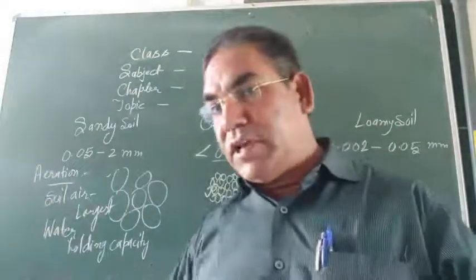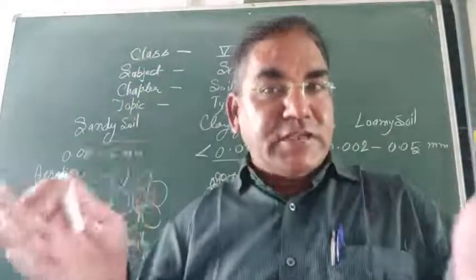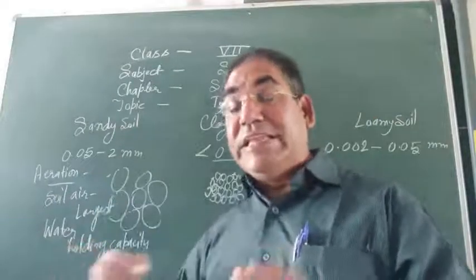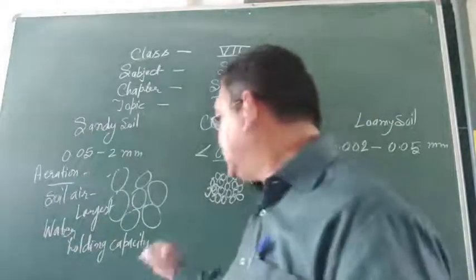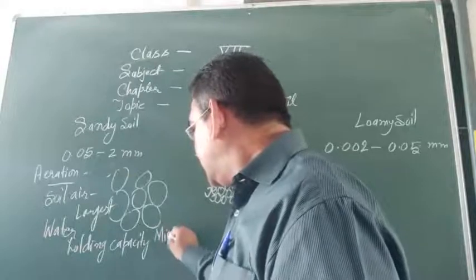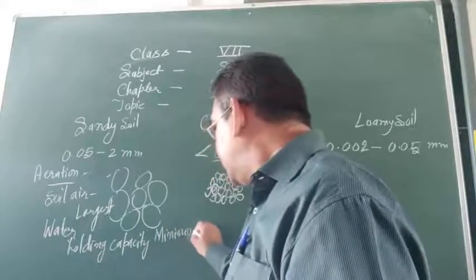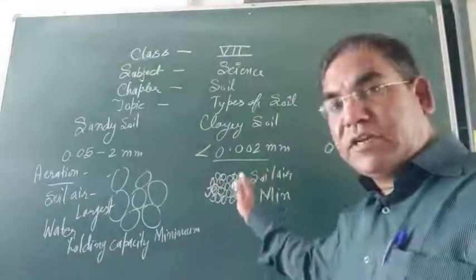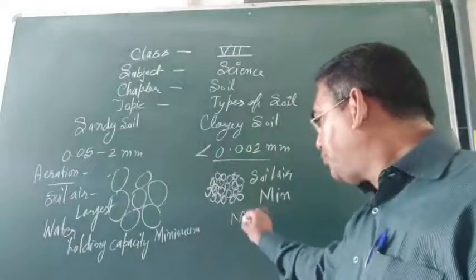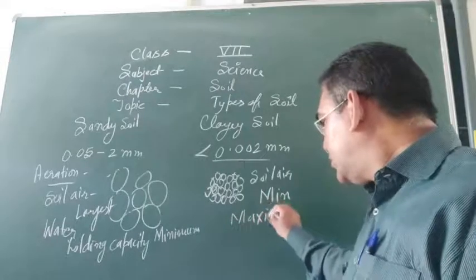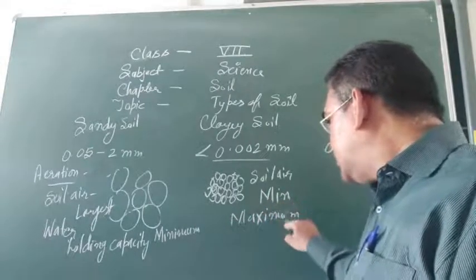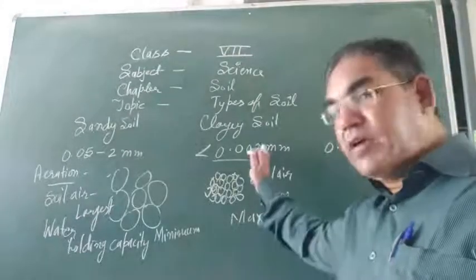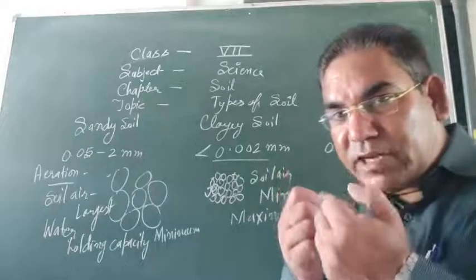Because sandy soil has large size particles, it has minimum water holding capacity. But in case of the clay soil, it has maximum water holding capacity, because the size of particles is very small.